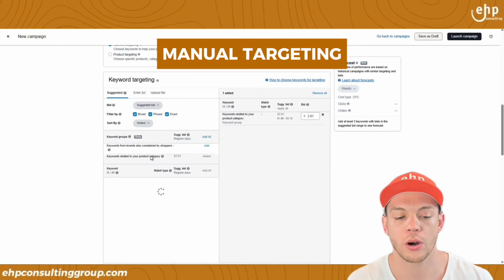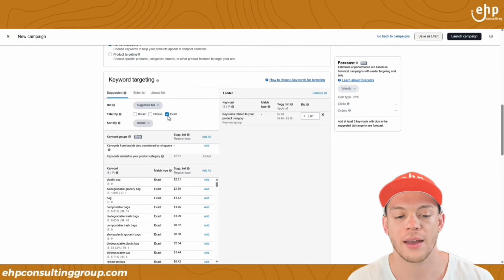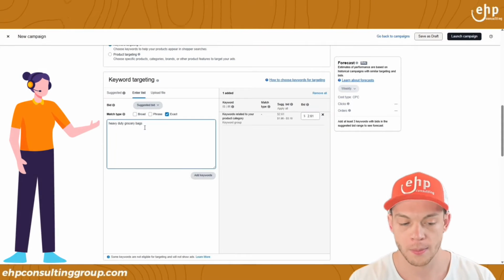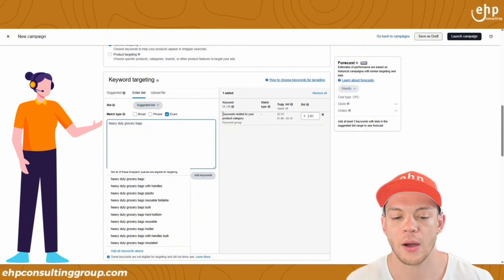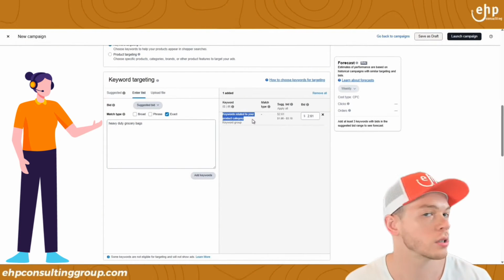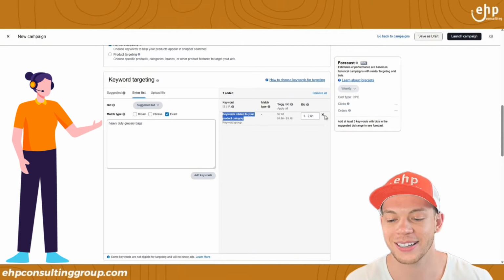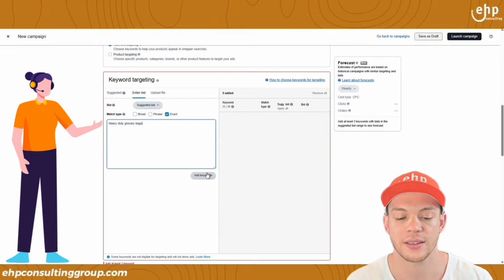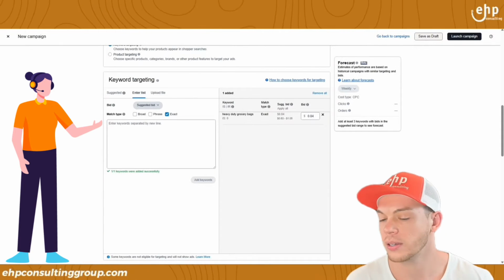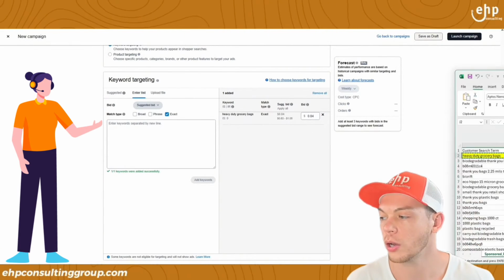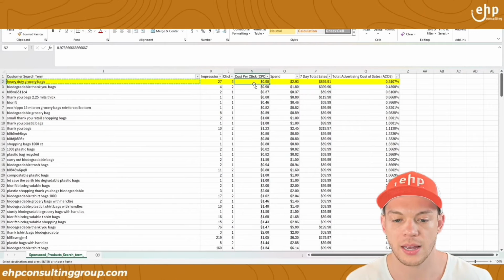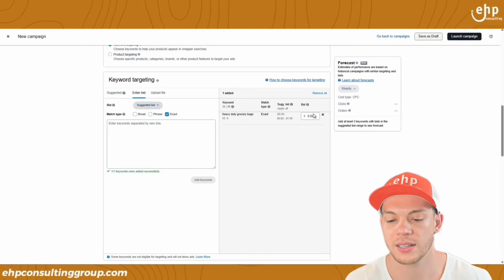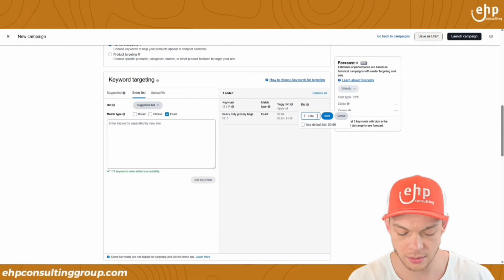We're going to do keyword targeting, and you're only going to have exact, enter list exact, and you're going to put that in here. Before we add it, see how it says keywords related to your product? We don't want that. Amazon's like trying to trick us. So we want to take that off, and then we're just going to add this. And look, see, it says our bid. We're going to go back to this, and it literally says our cost per click on this was 98 cents. So I'm going to increase this to 98 cents because that's what we were spending.